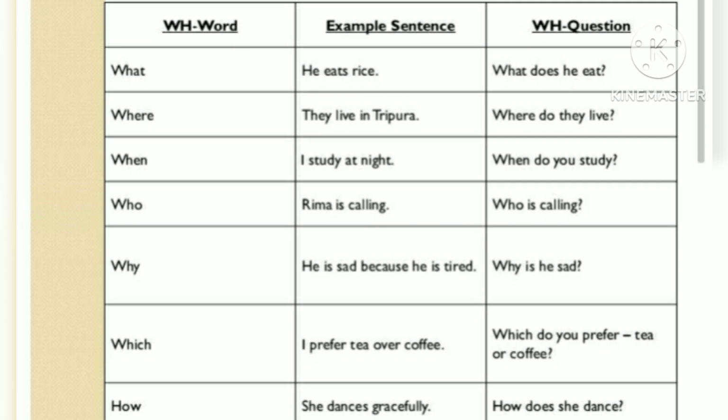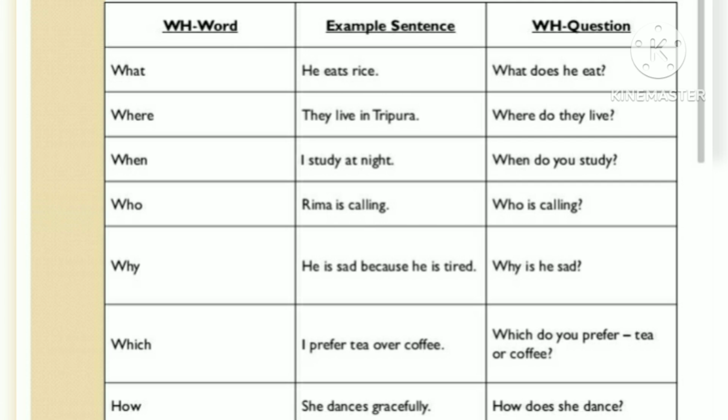Now that we have learned about WH questions, let's look at a table that will help us understand how to use each WH word correctly, and this table will show you three things. First one is the WH word, second an example sentence, third one the WH question. Now let's look at it together. Here is our WH questions table. Let's go through it row by row.